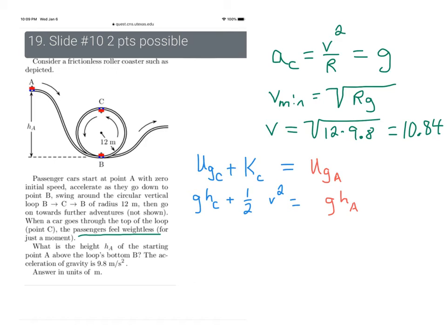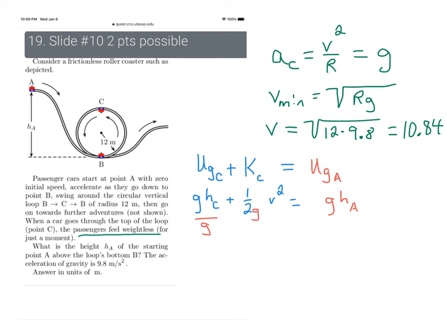I've got to clean this up. This is going to give me hc times g divided by g, so g over g just cancels out. Actually, let me do this the right way. Divide by g and divide by g.